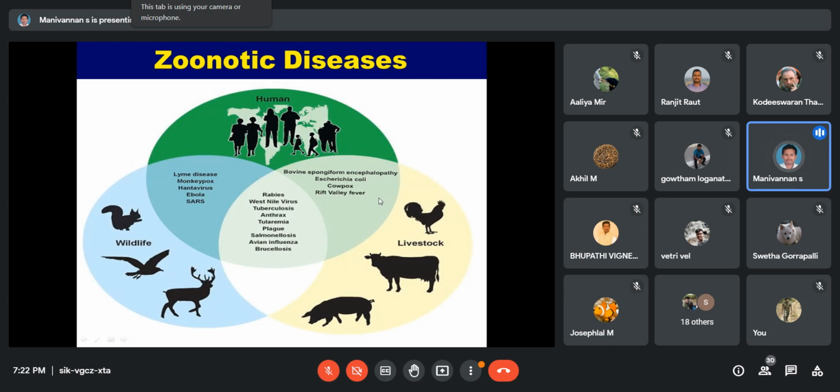Rare smallpox-like diseases occur in the rainforest. Can anyone tell where the rainforest is mostly present? In the last class I told you about the different types of forest. Where is the rainforest? Close to the equator.